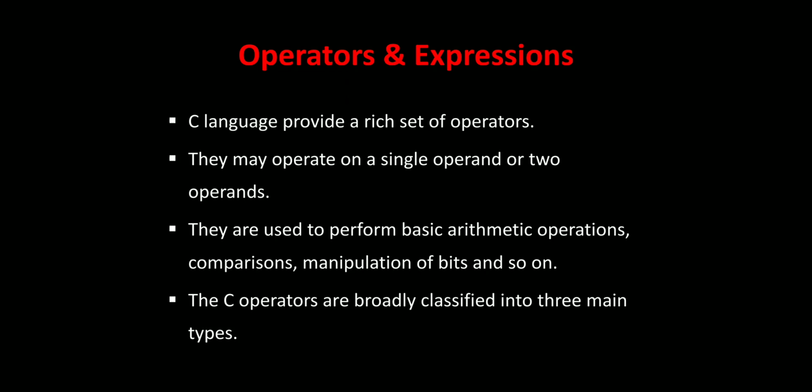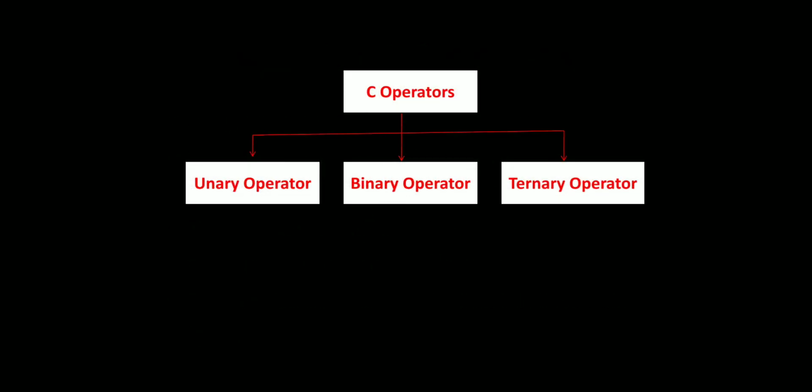The C operators are broadly classified into three main types: unary operator, binary operator, and ternary operator.